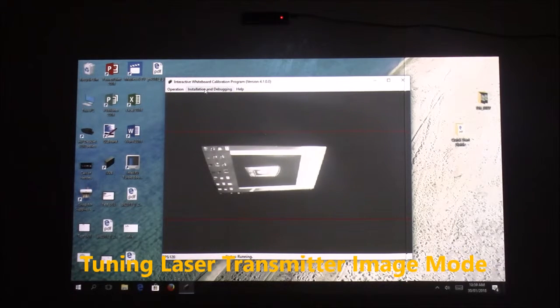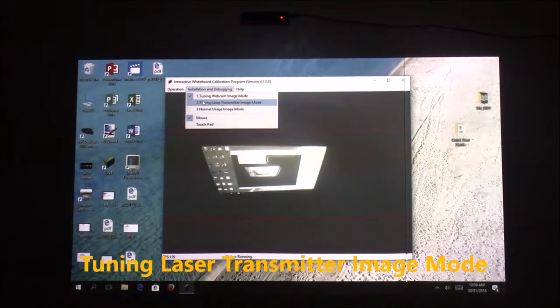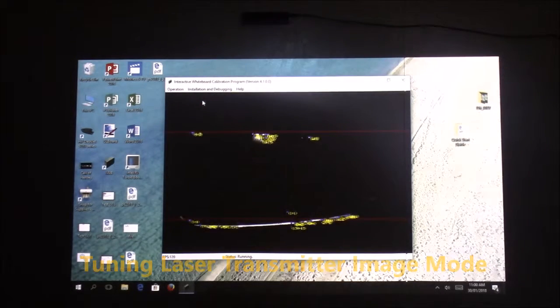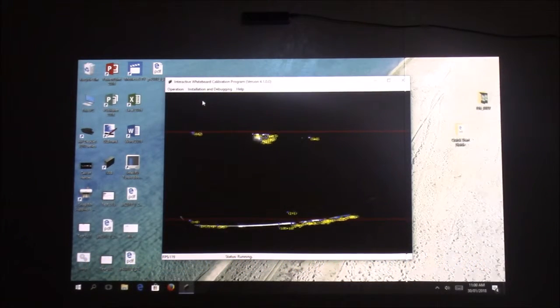Option number 2. Tuning laser transmitter image mode. In this mode, you can see the exact area of our emitter coverage.